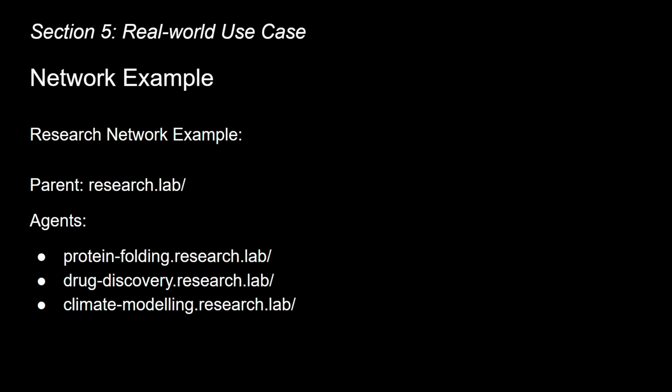Or imagine a network of AI research agents. The parent owns research.lab/, and each agent gets a subdomain, as you can see here. Each agent has verifiable credentials, can transact independently, and can prove it's a part of an authorized network, all without AWS, all without OAuth, all without any central identity provider.